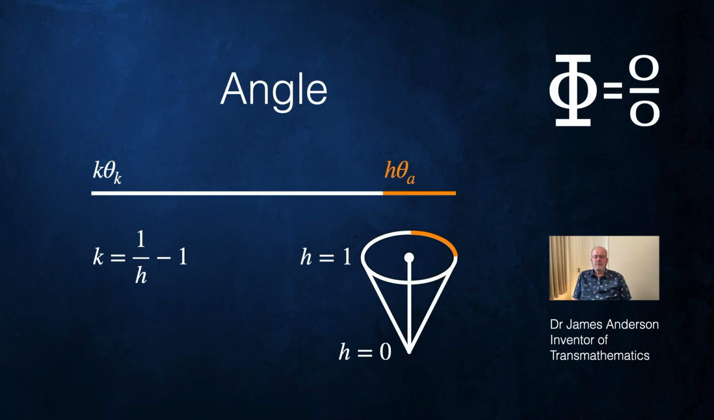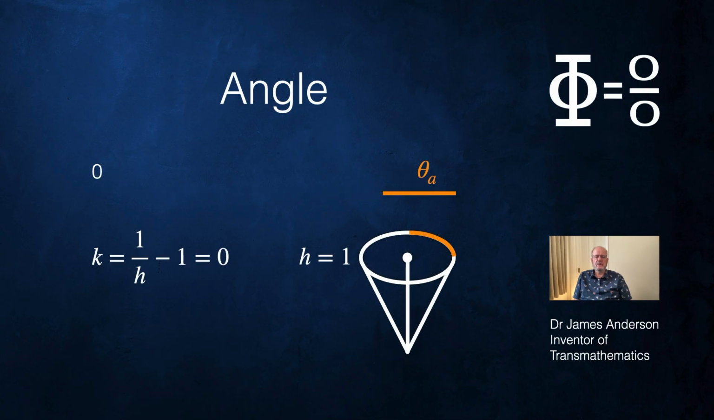And the length of the white segment I'm going to leave the same, but it represents k revolutions. So theta sub k represents k revolutions. And I've got a formula for k. K equals 1 over h minus 1. And we're just about to see why this formula is useful. So let's start off at h equals 1, height equals 1.